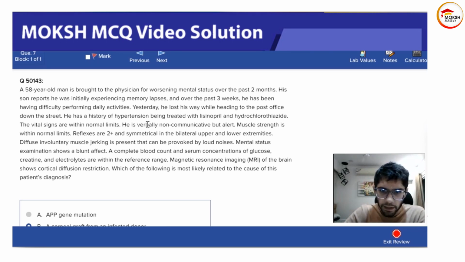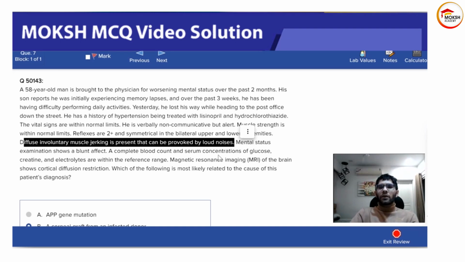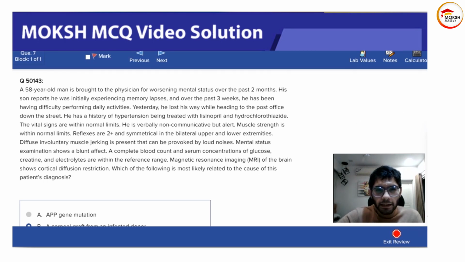Then he is verbally non-communicative but alert. Muscle strength is within normal limits. Reflexes are 2+ bilateral. Diffuse involuntary muscle jerking is present that can be provoked by noises. This is particularly important. This is a particular sign that is seen in this: startle myoclonus.